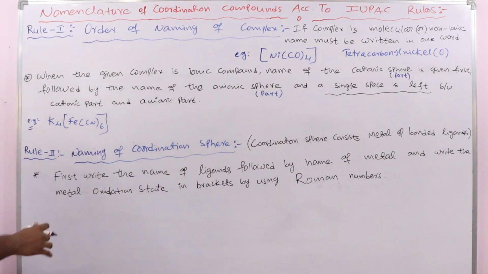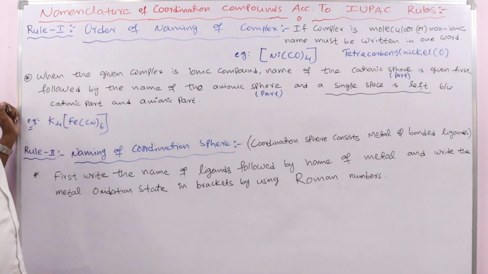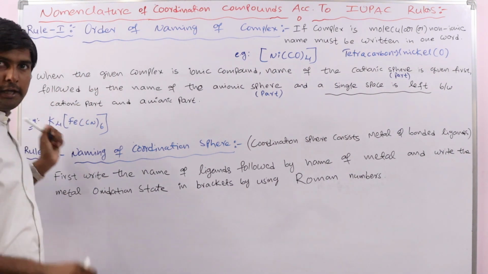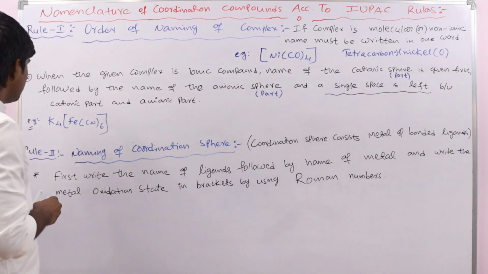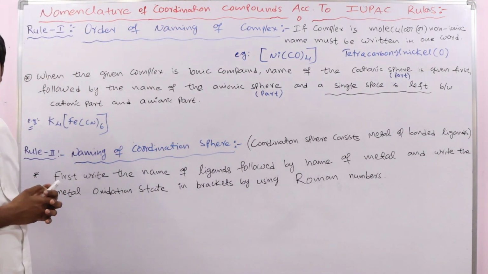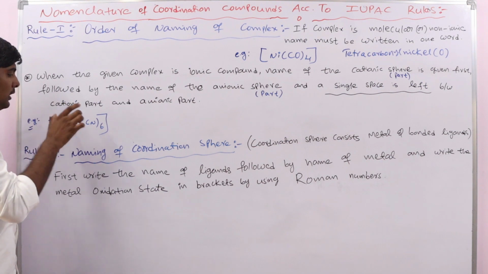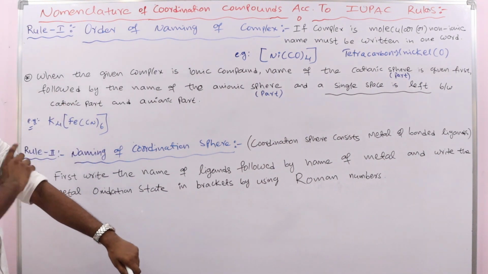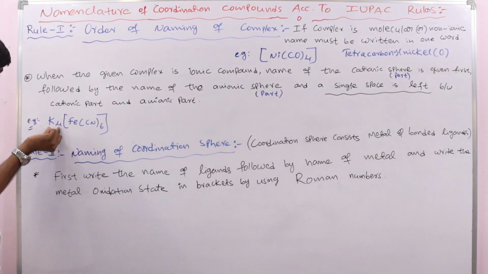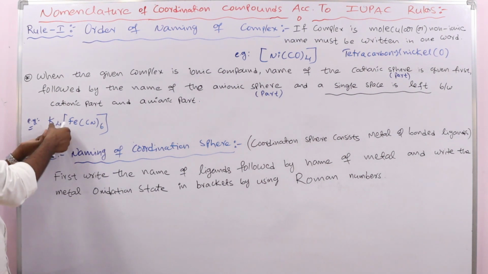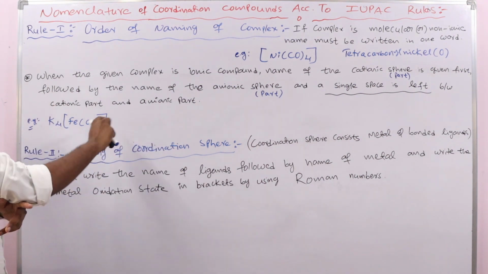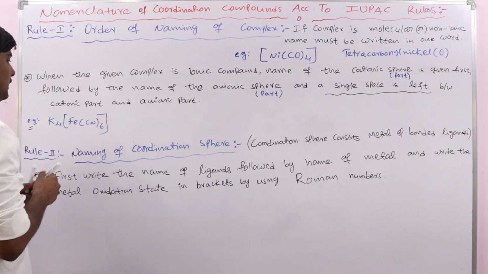In this case, first we have to write the cationic sphere. As I explained in the previous classes, the left side part in a complex compound is the cationic part, and the right side portion is the anionic part.